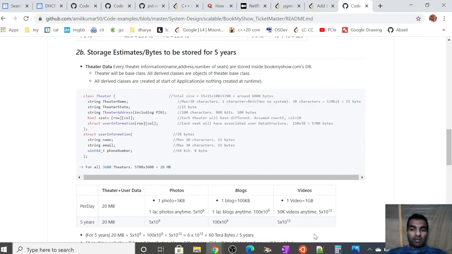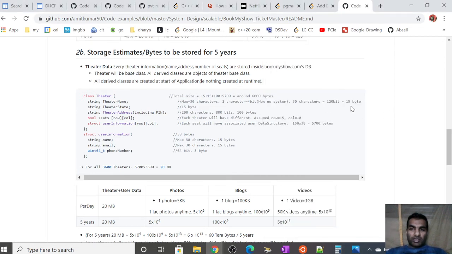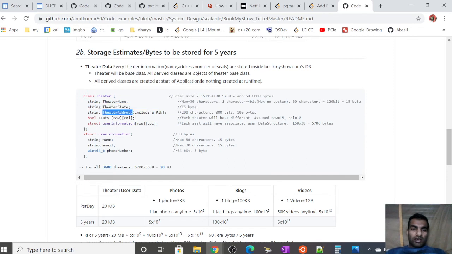So 120 divided by 8 becomes 15 bytes. So the theater name will be somewhere around 15 bytes. Then theater state, in which state it is. I have taken it as 15 bytes. Then theater address, including pin number: if we assume 200 characters, then it will take 100 bytes, as per the above calculation.